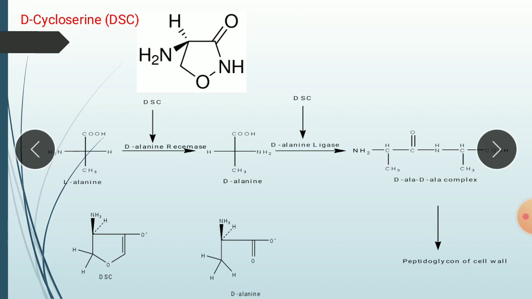So in short, D-cycloserine inhibits the D-alanine racemase and D-alanine ligase enzymes, and due to its structural similarity with D-alanine, it forms a pseudo complex, and this pseudo complex interferes with the synthesis of peptidoglycan. So that is the mechanism of action of cycloserine.